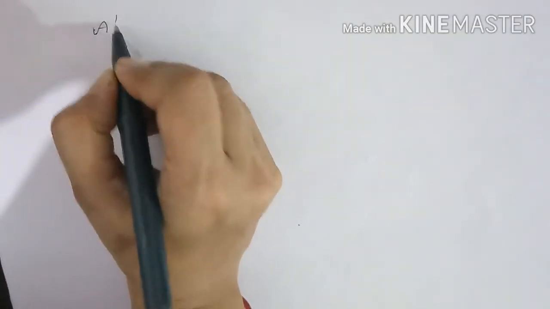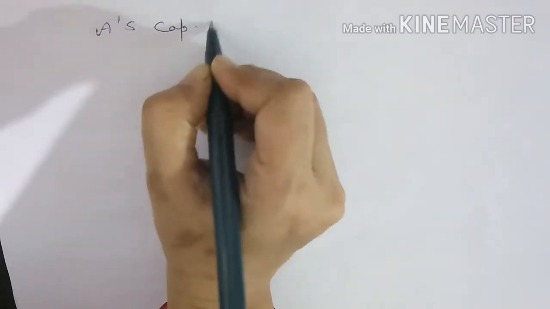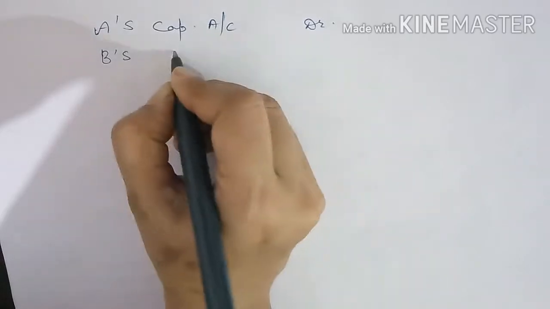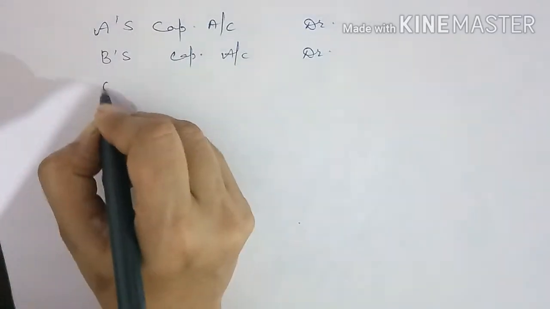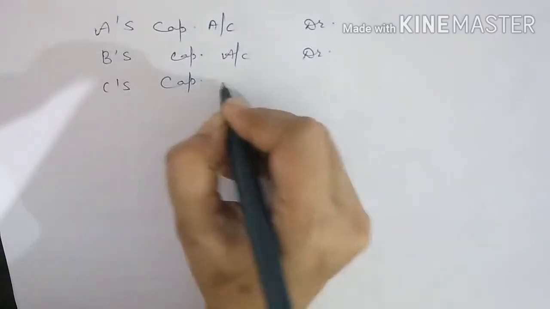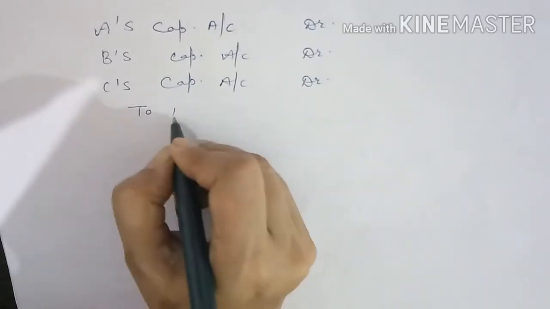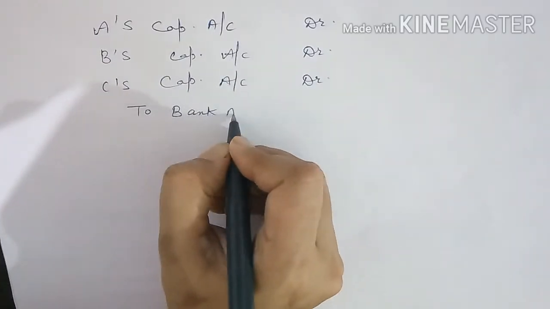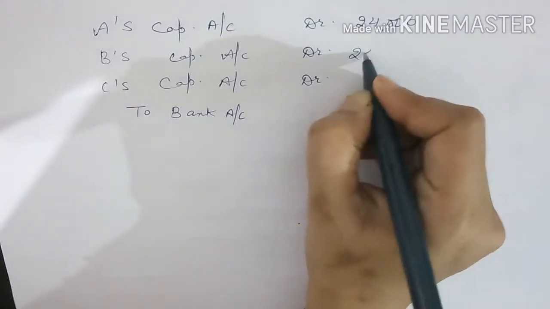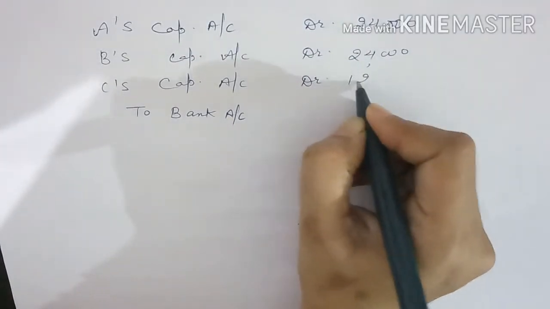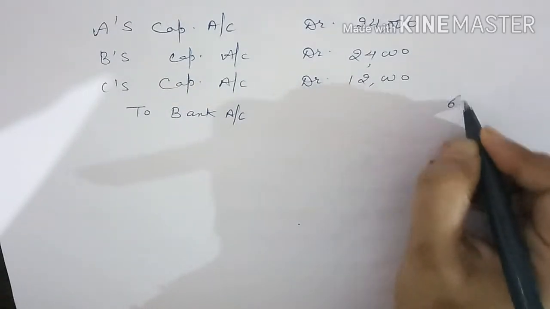This entry will be A's capital account debit, B's capital account debit, C's capital account debit to bank account. Suppose they have withdrawn the full amount, so they will withdraw by passing this entry.